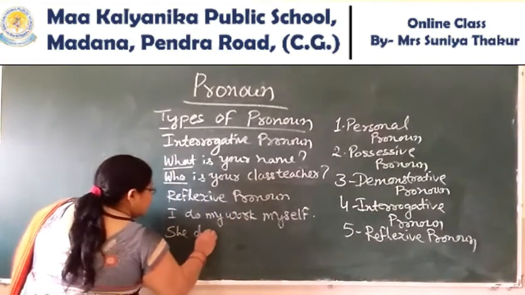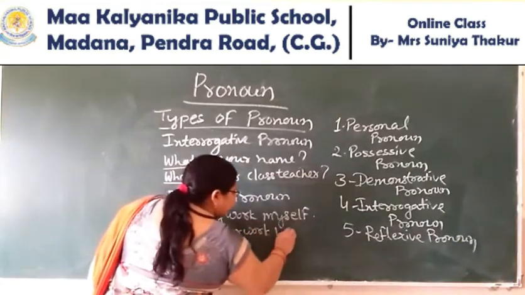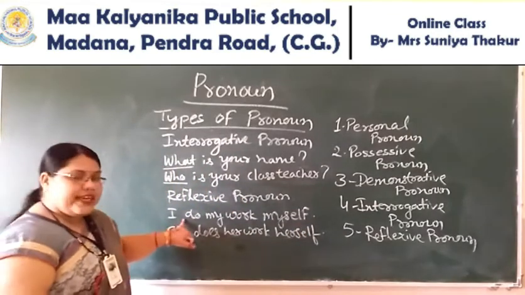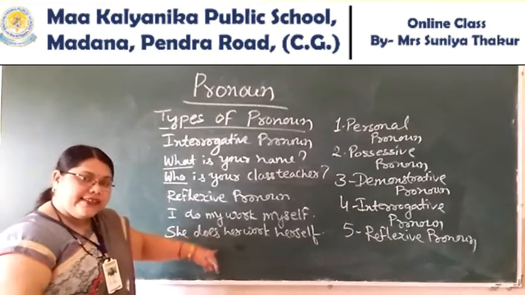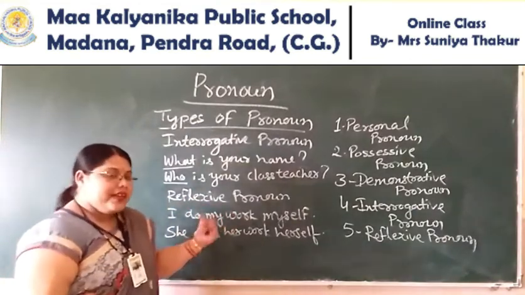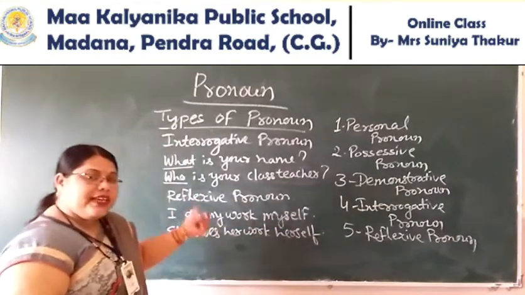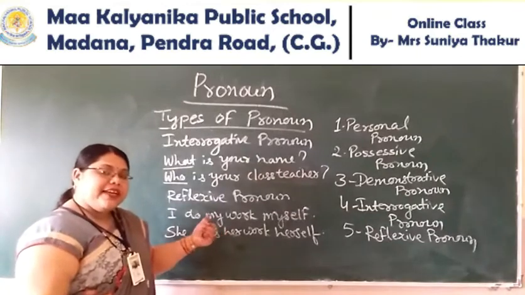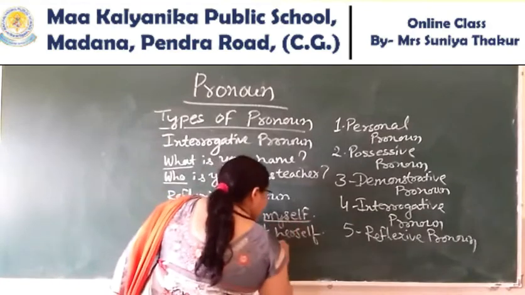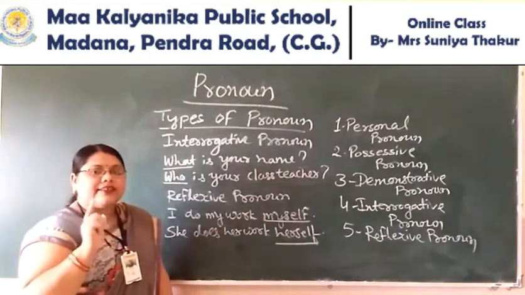She does her work herself. Means here the subject is doing the work for itself only, means himself or herself only. The subject is doing the work herself. Here it is reflected to the subject only. So myself, herself, yourself, themselves, these words are called reflexive pronouns.